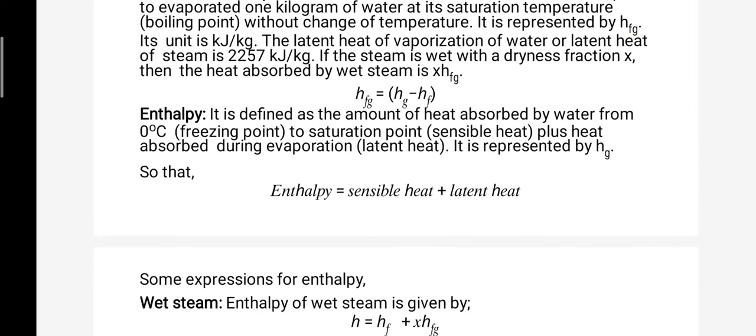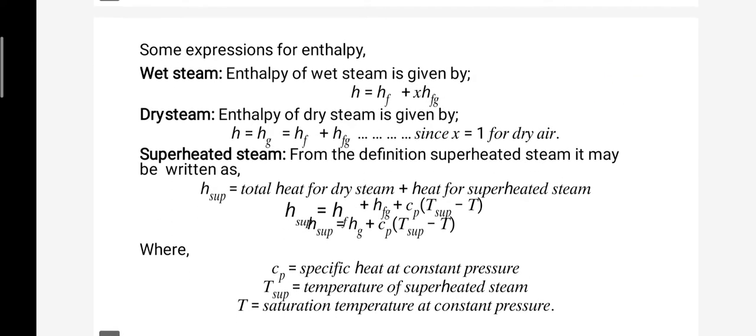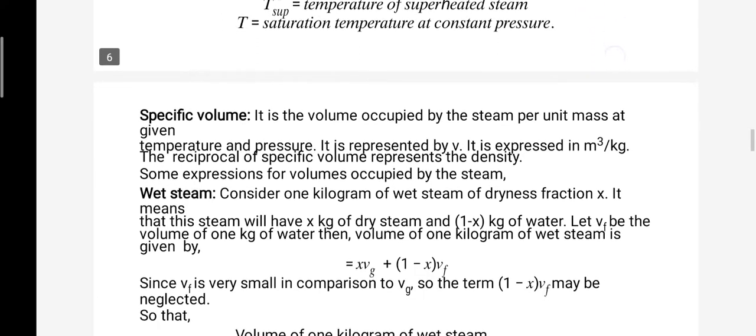Next is enthalpy. Enthalpy is defined as the amount of heat absorbed by water, and enthalpy is equal to sensible heat plus latent heat. Next are the definitions of wet steam, dry steam, and superheated steam. The enthalpy of wet steam is given by the formula h = hf + x hfg. There are some definitions.